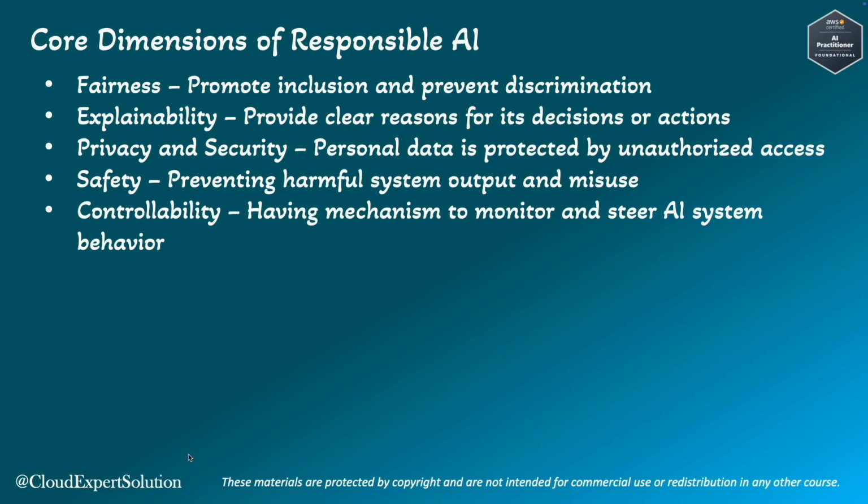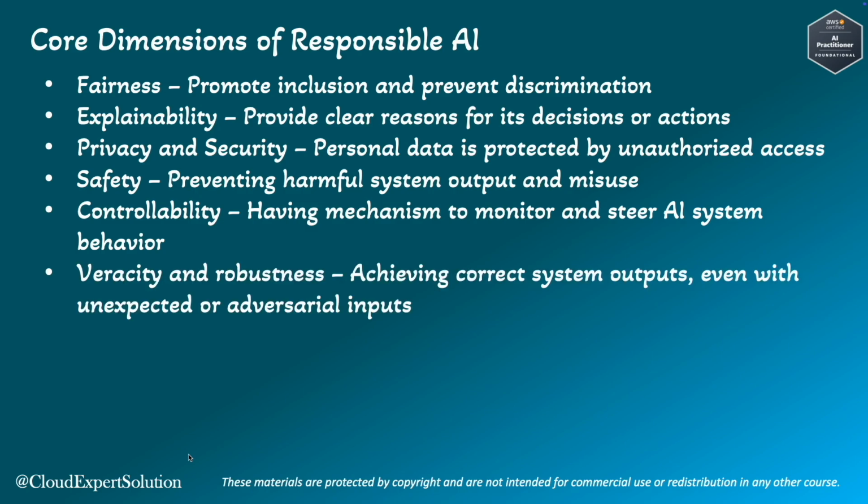Next, controllability. Controllability means that humans can oversee and intervene in the AI system's operation if necessary. As an example, on a factory floor, if an AI system controls robotic arms on the assembly line and something goes wrong, the workers would be able to stop the AI system and manually control the robot to fix the issue.